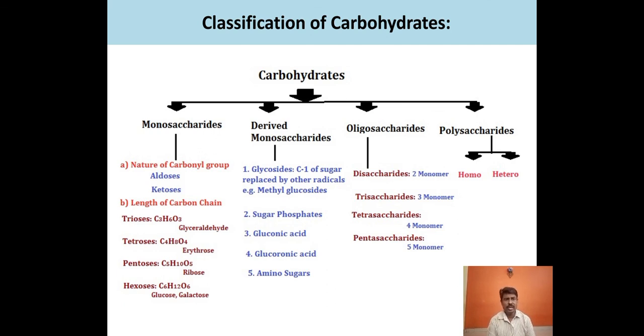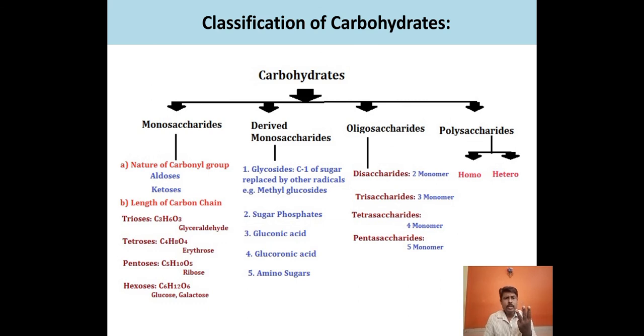All these things we are going to learn in detail later on. Then the next type of carbohydrate is oligosaccharides. Oligosaccharide means a carbohydrate consisting of 2 to 10 monosaccharide molecules, 2 to 10 monomers. If the carbohydrate consists of 2 monomers, then they are called disaccharides. Examples, maltose and lactose are examples of disaccharides.